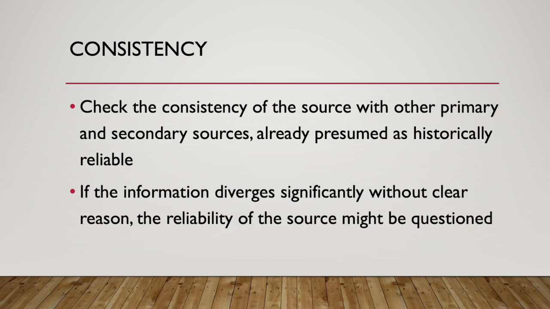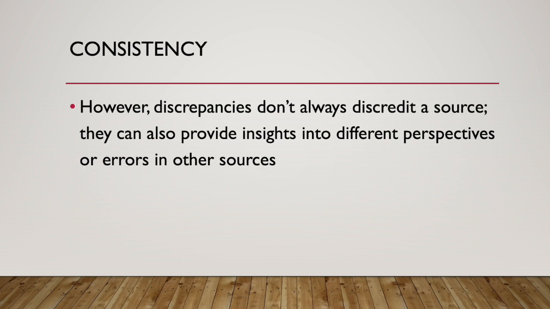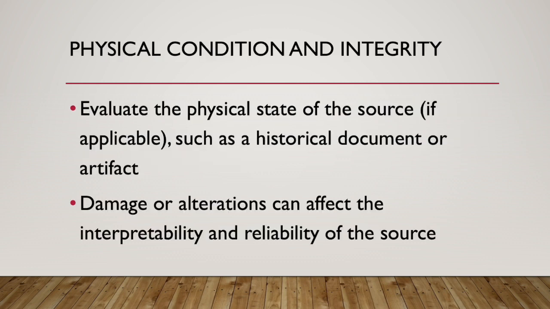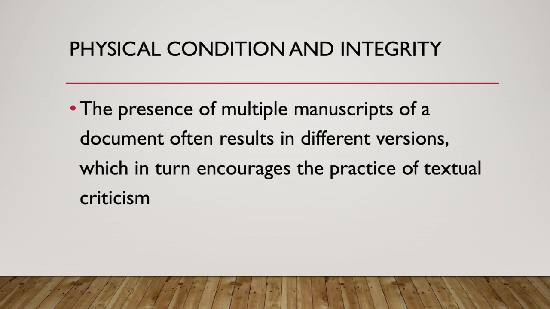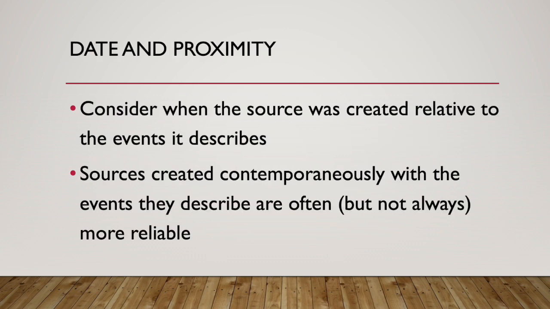Consistency. Check the consistency of the source with other primary and secondary sources, already presumed as historically reliable. If the information diverges significantly without clear reason, the reliability of the source might be questioned. However, discrepancies don't always discredit a source. They can also provide insights into different perspectives or errors in other sources. Physical condition and integrity. Evaluate the physical state of the source, if applicable, such as a historical document or artifact. Damage or alterations can affect the interpretability and reliability of the source. The presence of multiple manuscripts of a document often results in different versions, which in turn encourages the practice of textual criticism.